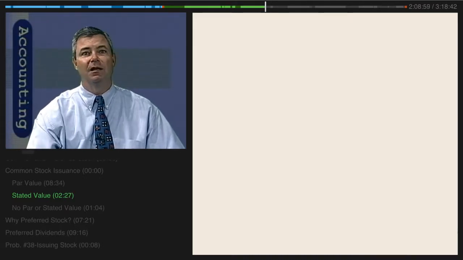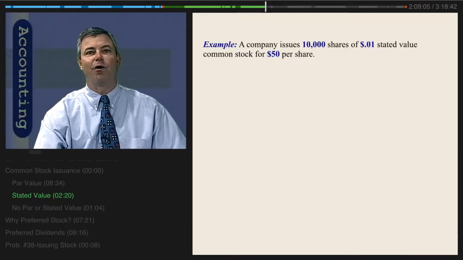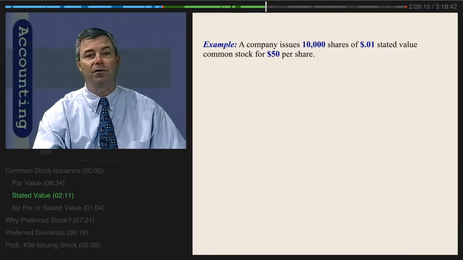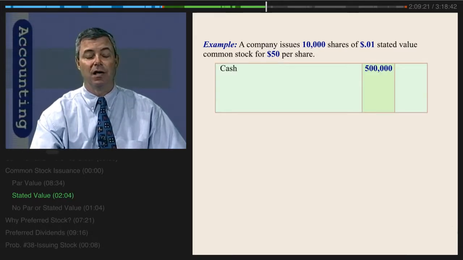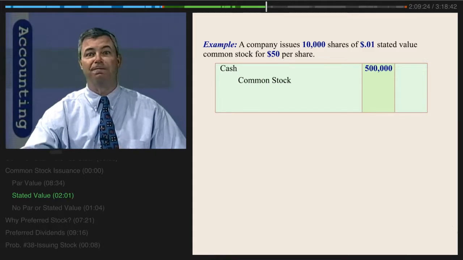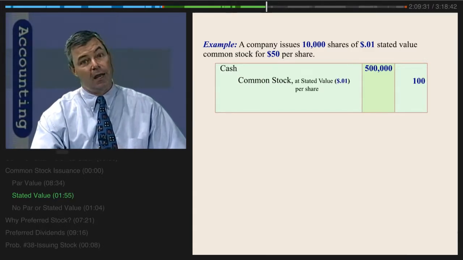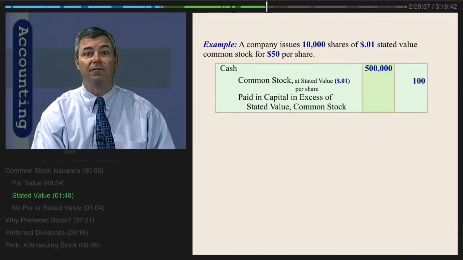So let's change the example. Let's say a company issues 10,000 shares of 1 penny stated value common stock for $50 each in cash. Well, this is the same thing, but instead of a par value, they got some archaic stated value here. And you'd account for it the same doggone way, although I think it's kind of stupid. Debit cash for $500,000, that makes sense. And credit contributed capital common stock, I'd do it for the full $500,000, but traditionally we'll just break out the stated value at $100 and show the paid in capital in excess of stated value of the common stock at